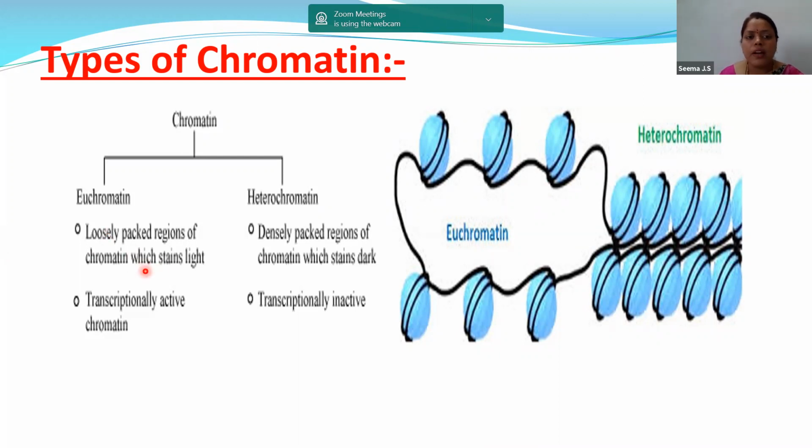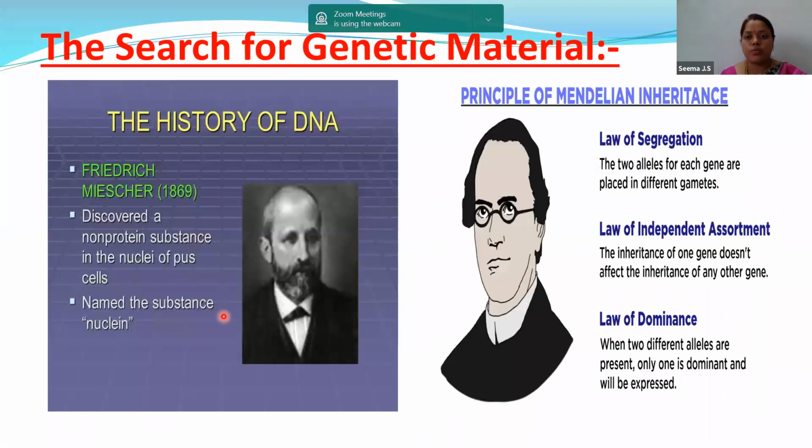And it's very simple. When the nucleosomes are far apart, they absorb less color, so they are lightly stained. Whereas when the nucleosomes are close to each other, they absorb more color, so they are dark in color. Now, which one is transcriptionally active? Euchromatin is transcriptionally active, whereas heterochromatin is transcriptionally inactive. Now, with this, the detailed structure of chromosomes is done.